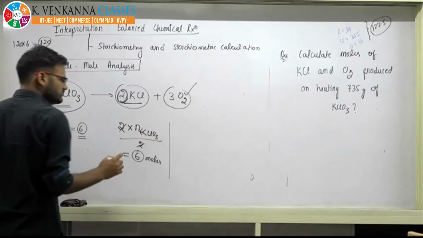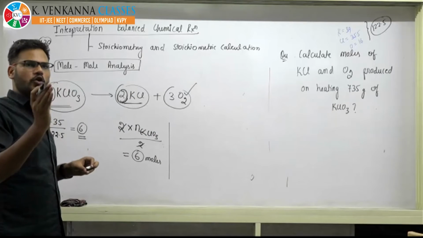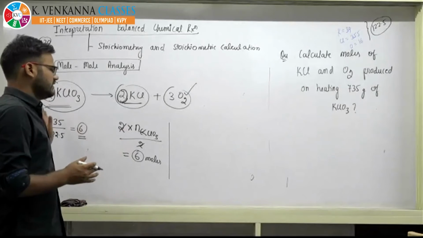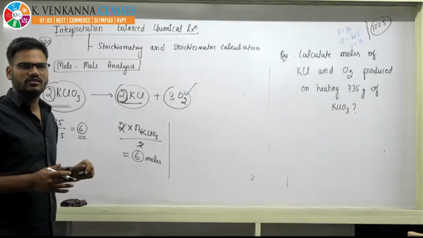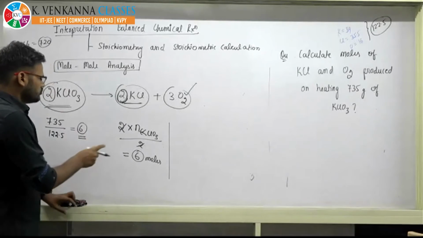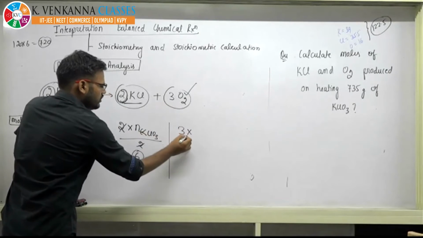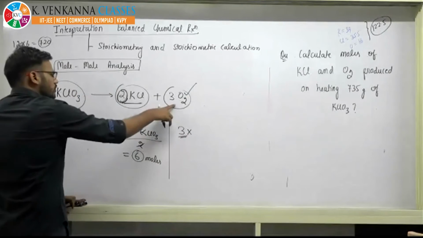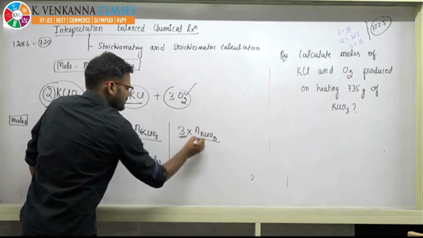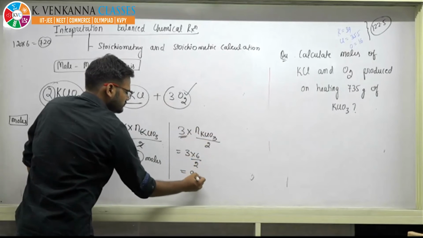For oxygen, just focus here. Do not write anything. Just focus here. This is the utmost important thing. If you are learning chemistry, you have learned this and that, but you are not able to understand how mole calculation can be done in a given chemical reaction, then that is of no use. So in case of oxygen, keep its stoichiometry in the numerator. Now you want to calculate this by using KClO3. So put moles of KClO3 divided by its stoichiometry. So use 3 into 6 by 2. That is 9 moles. That's it.